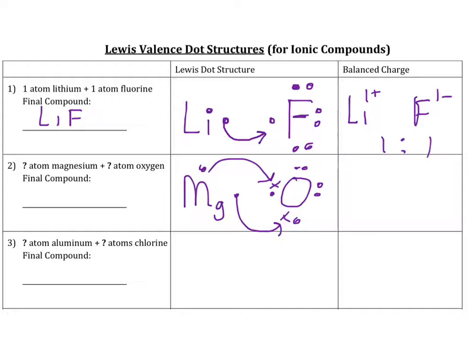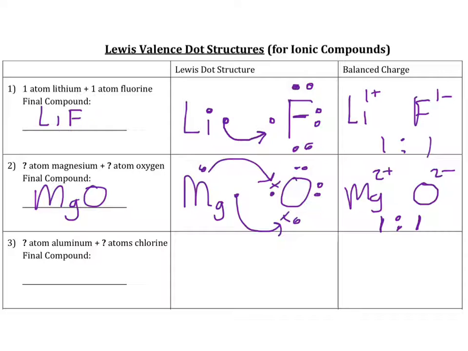And what we end up with is magnesium, which has lost 2 electrons and has become a 2 positive. And then oxygen, which has gained 2 electrons and has become a 2 negative. Notice how that worked out perfectly. Notice how it is, again, a 1-to-1 ratio, and it'll make more sense on this next one. But 1 magnesium will lose both of its electrons to 1 oxygen, and so we end up with a formula of MgO.